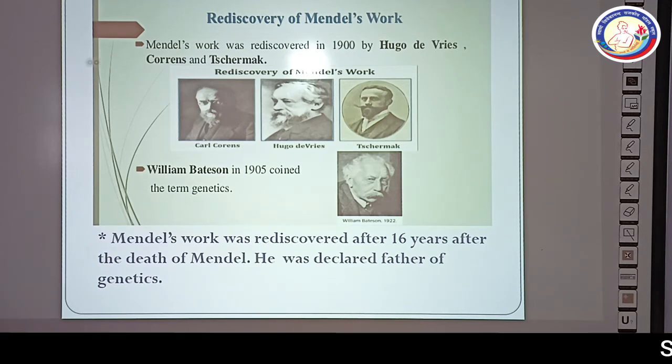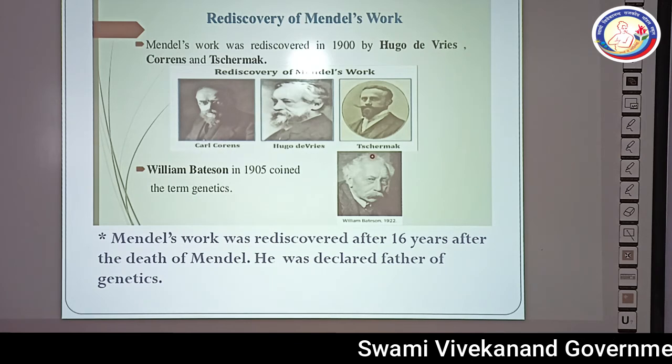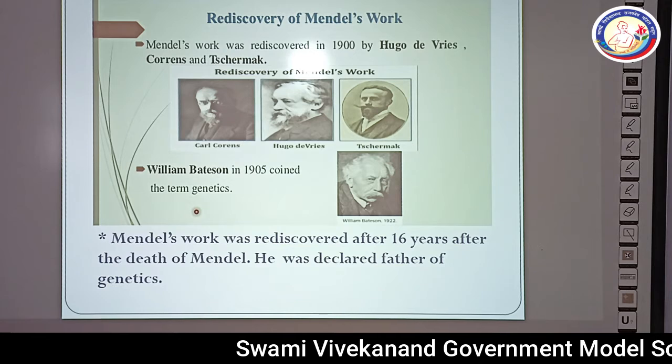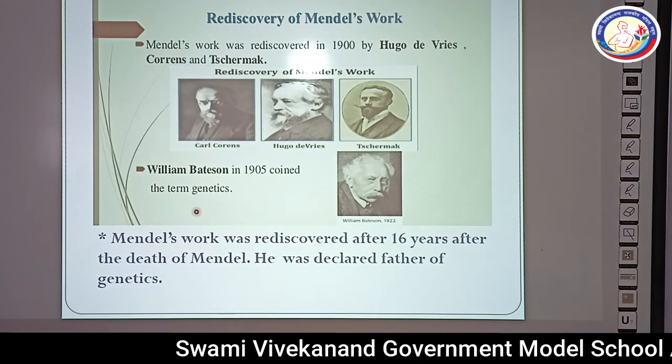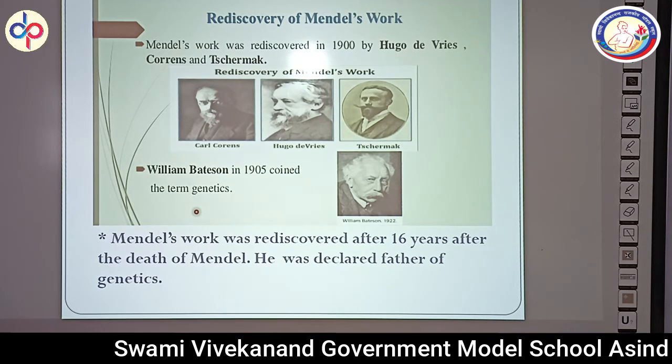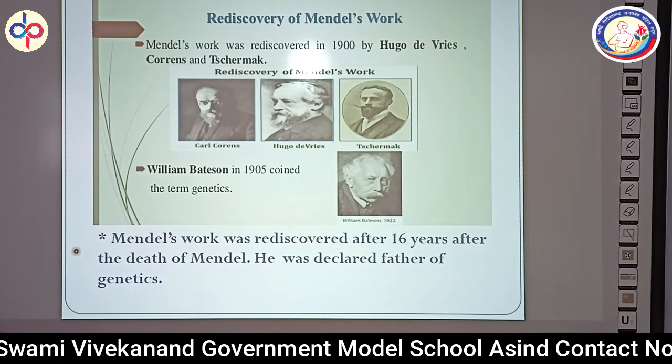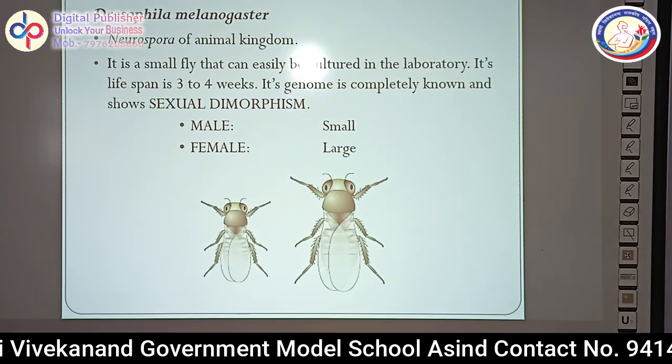Mendel's work was rediscovered in 1900 by Hugo de Vries, Correns, and Tschermak. This is Carl Correns, Hugo de Vries, and von Tschermak. Mendel's work was rediscovered 16 years after the death of Mendel. He was declared the father of genetics. So we know Mendel as the father of genetics.